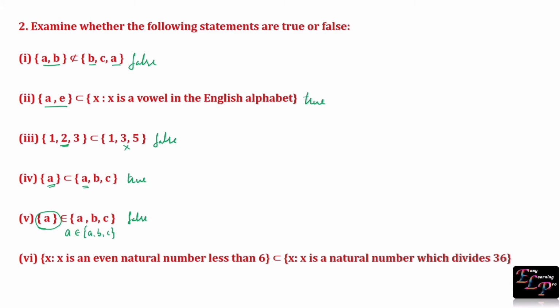X is an even natural number less than 6, so the elements of this set are 2 and 4. The second set is X is a natural number which divides 36.